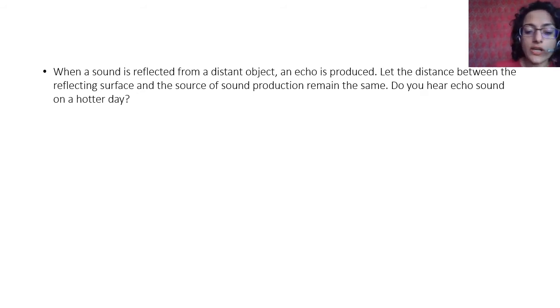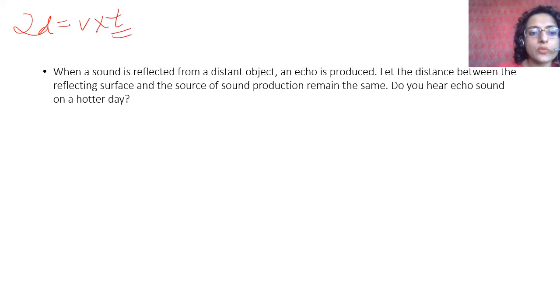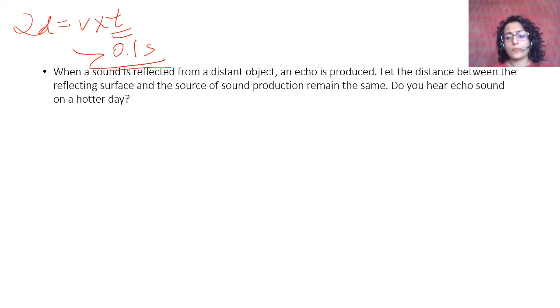So what is the correlation? 2d is equal to v into t, and time has to be more than 0.1 second. So with distance and time remaining the same, you just have to look at the velocity.